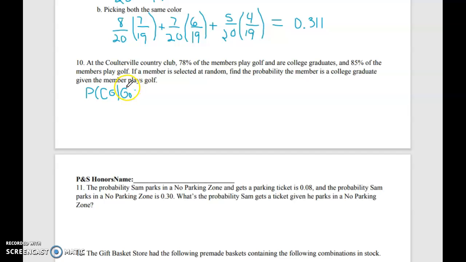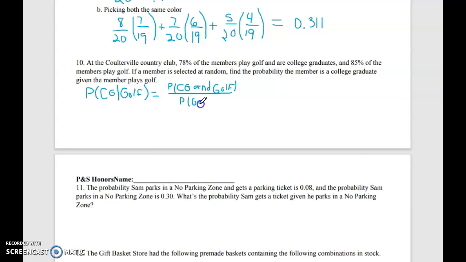And if you look in the formulas for conditionals, to find this probability, on top of the fraction, it's going to be the probability they do both. So the probability they're a college grad, so CG, and play golf, which remember, I was given that probability. So they both are college graduate and they play golf, divided by the probability they play golf. So the bottom of my fraction will be golf. And I mentioned Friday in the Meet, it kind of looks like a divide sign. So in the formula, it's what goes on the bottom. So here's the probability of golf.